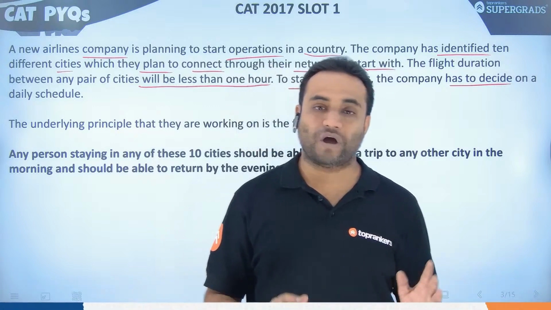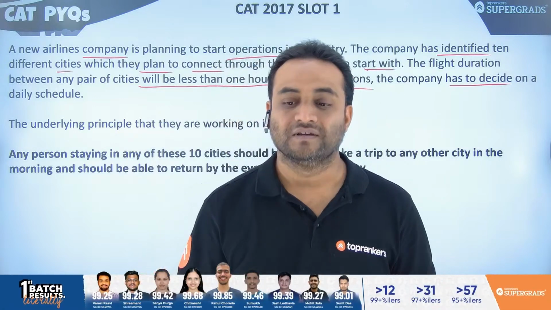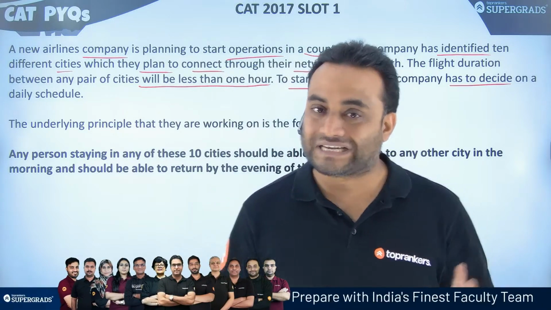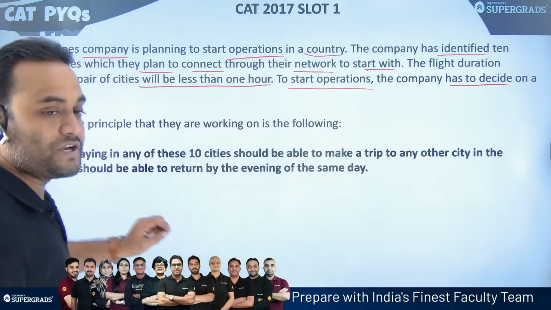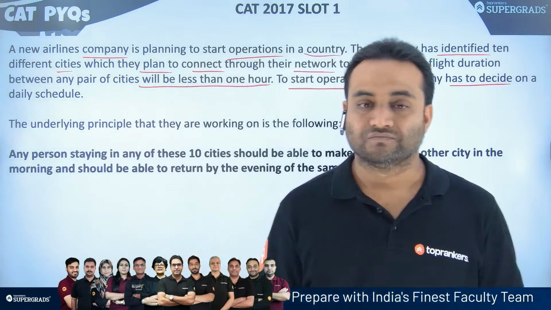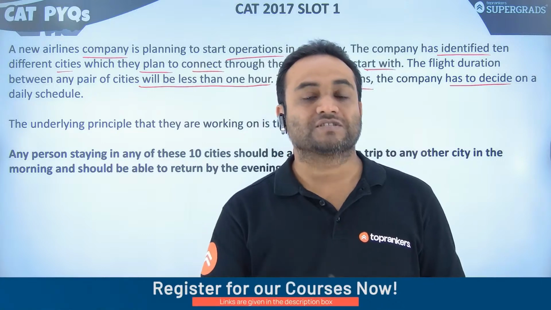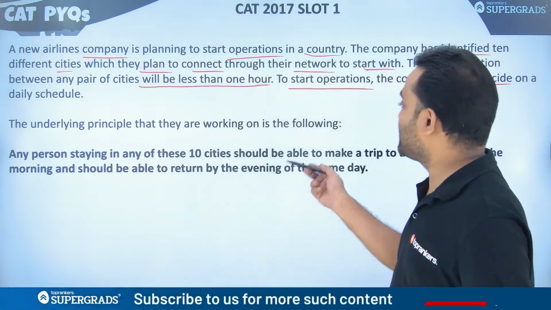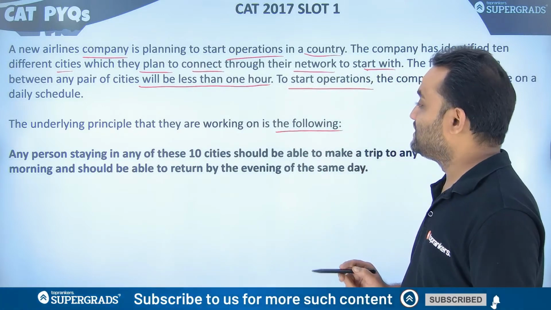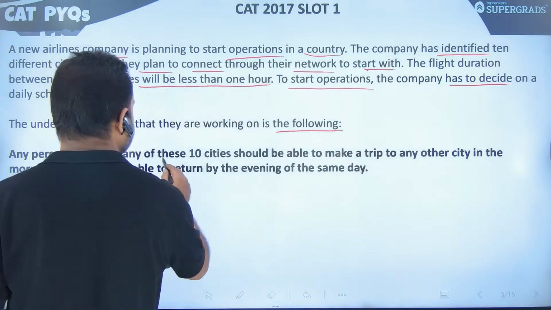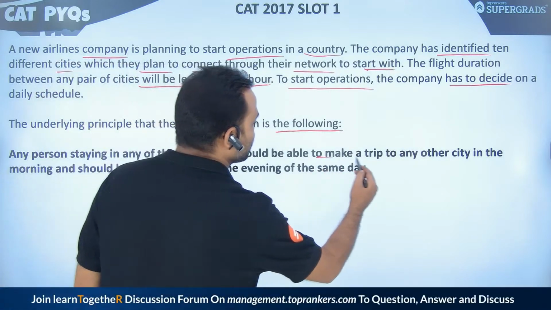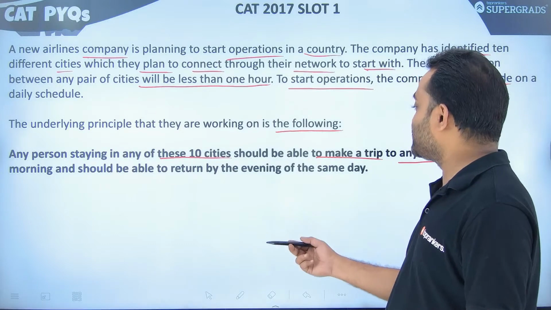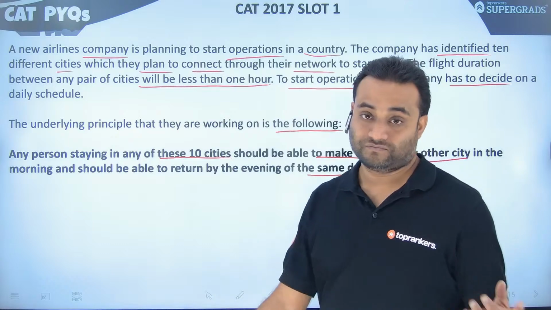ठीक है? So अभी तक क्या इंफॉर्मेशन गिवन है इसमें कि a company wants to start flight operations in India, and they have identified 10 cities. The flight duration must be less than 1 hour. Now it says the underlying principle that they are working on is the following: any person staying in any of these cities should be able to make a trip to any other city in the morning and should be able to return by the evening of the same day.